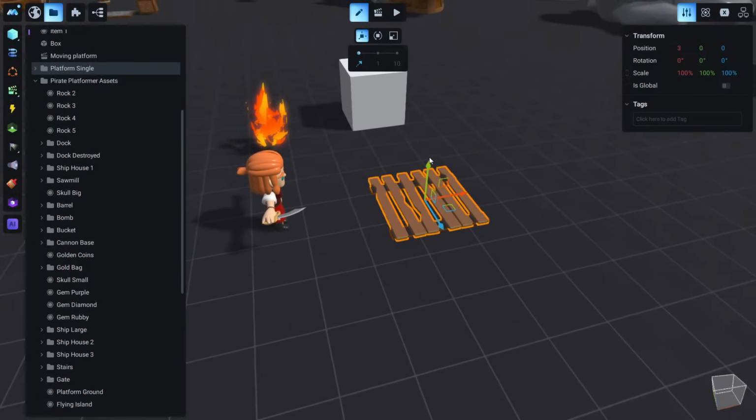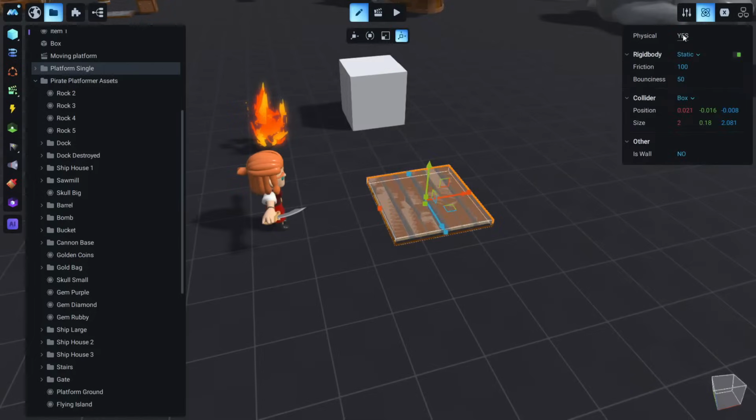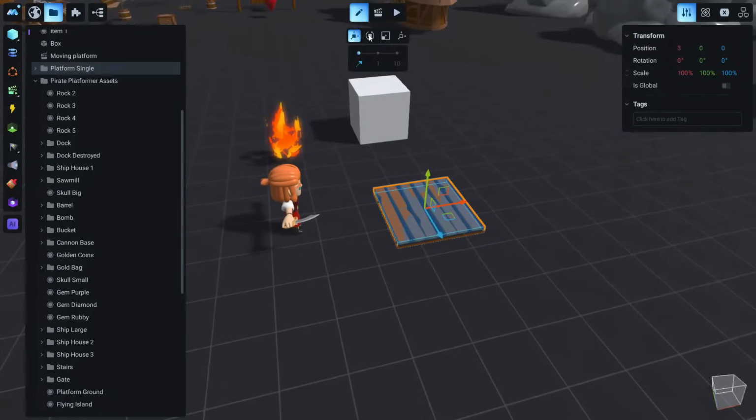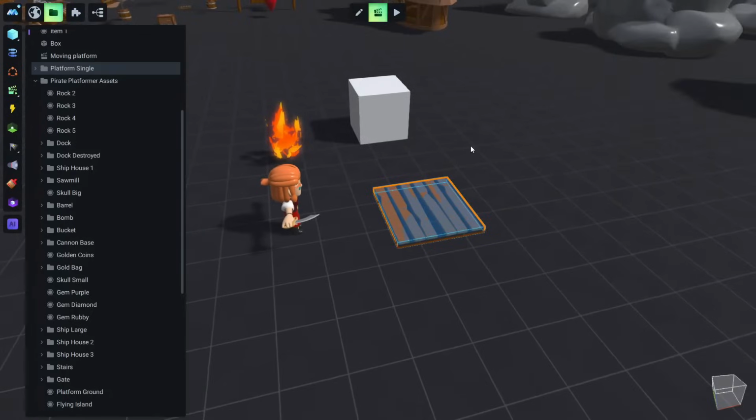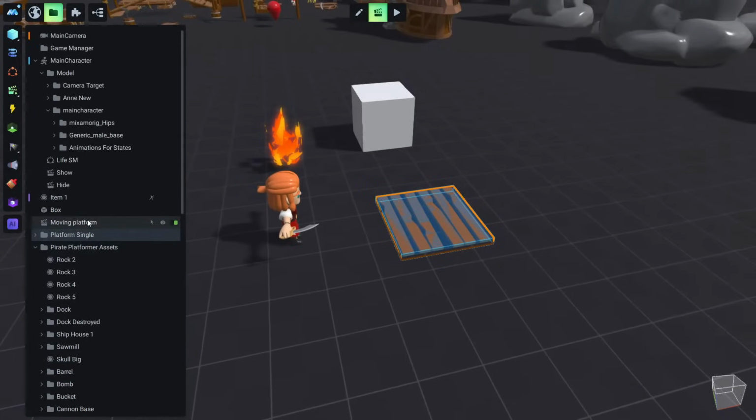So like before, since this is a moving platform and we want our character to be able to step on it, this needs physical properties. So let's go to the physics tab and let's enable physics, and now it's static. Static means we cannot animate it. So let's go to kinematic, and if we go to animation mode again, we find that animation that we have just created, the moving platform.